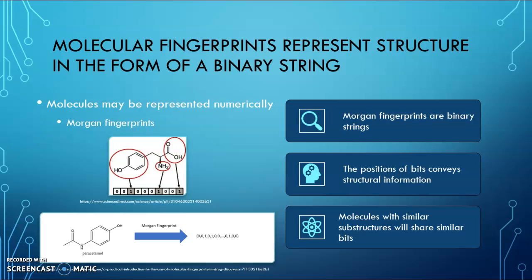Molecular fingerprints convey structure in the form of a binary string, and one common representation is the Morgan fingerprint. The process of creating a unique molecular fingerprint involves layering different structural features together into one single string. The position of bits in this string conveys specific information about the substructures of that compound. Therefore, molecules with similar substructures will encode fingerprints with similar bits. So for example, in this image to the left here, the phenol, amino, and carboxyl groups all correspond to a specific point in the binary string of that molecule.